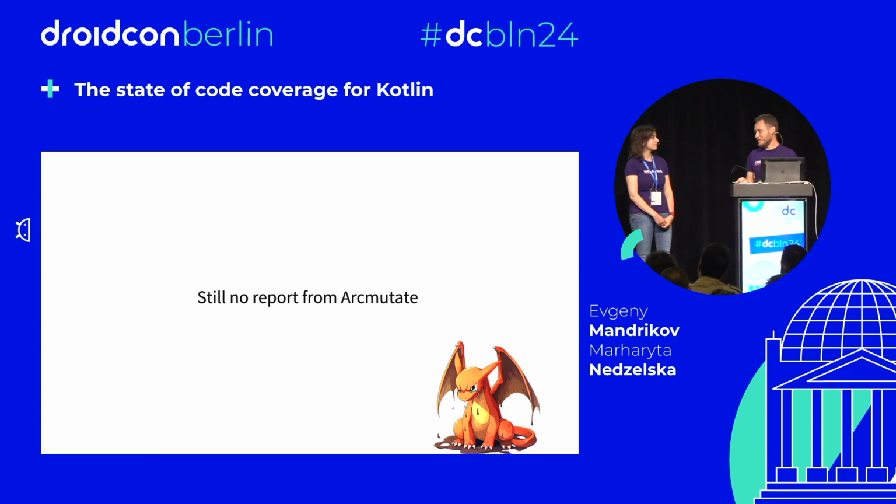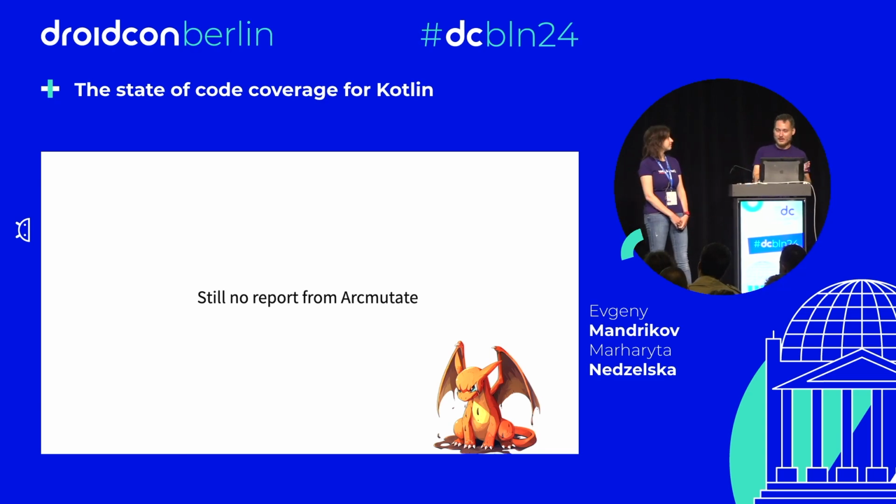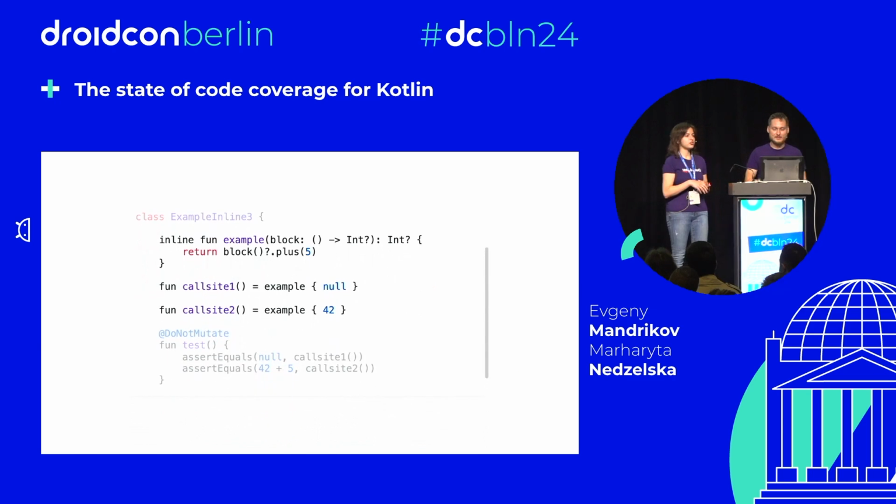Can we do one more modification? Can we move the call site outside of the test? Because what I said earlier about PIT and Arcmutate, it modifies your main code, not the test. And all the call sites for those inline functions are within the test. So you're saying that Arcmutate doesn't generate anything because it doesn't see anything, because all the code is inlined in tests. Yes. Okay, let's add one more modification and extract them into separate call sites.